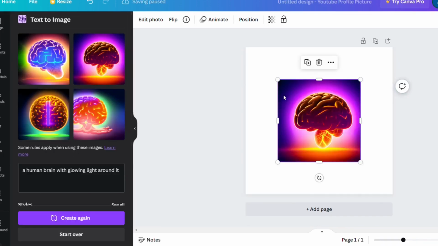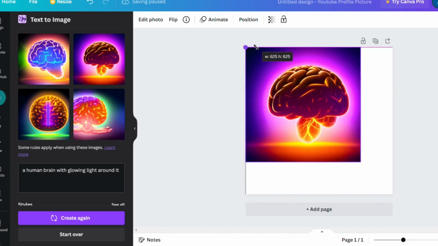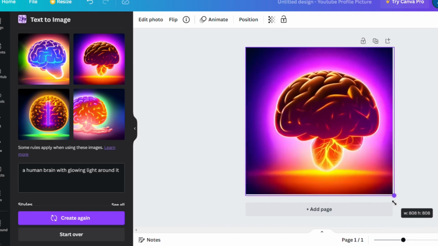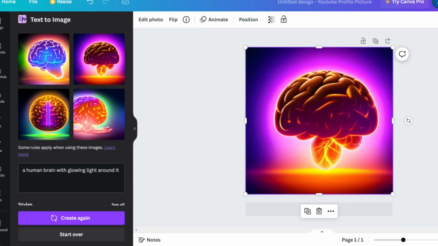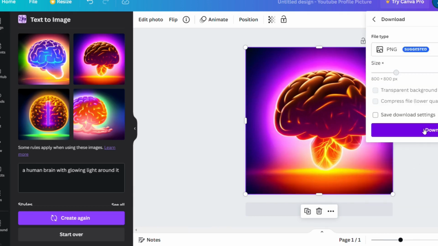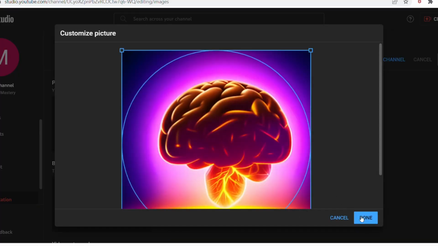I really like this top one, so let's click it and add it to the page. If you don't like any options, you can always create again the images or redescribe what you want. Let's size the photo and download. Then upload the image to our channel.